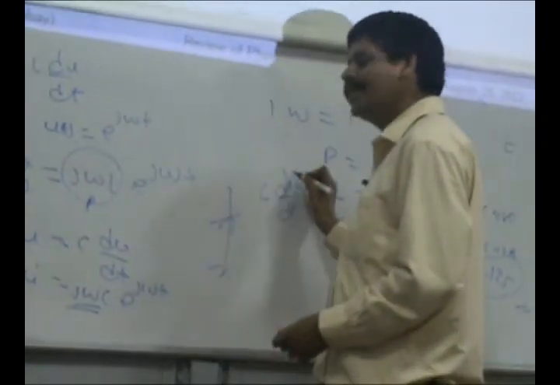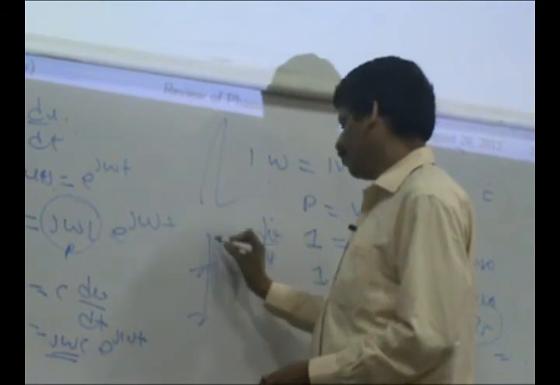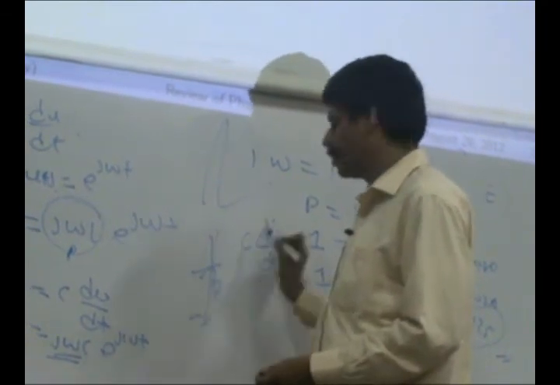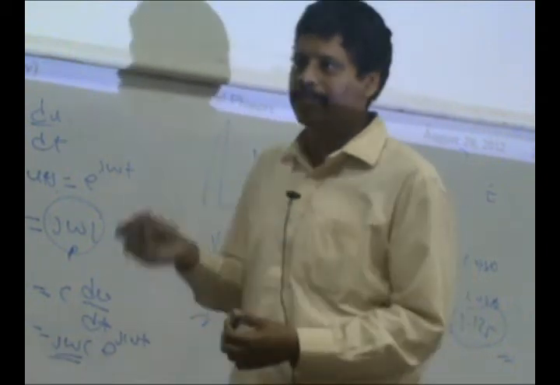But at the same time, capacitors can burst or fail also, because the current across the capacitor is C dV by dt. So if there is a voltage spike, then a very large current will flow through the capacitor and it will go away. So your capacitors have to be maintained and all that kind of stuff.